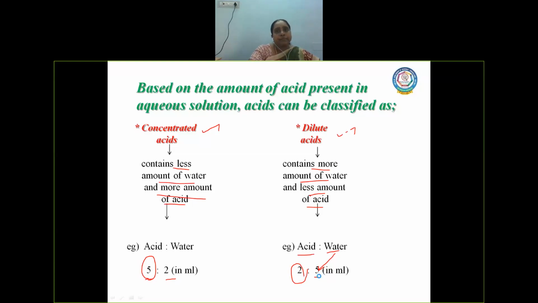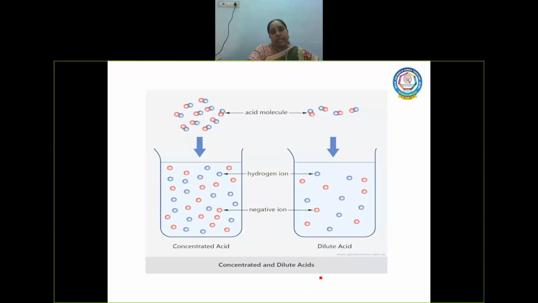Okay, children, now how can we differentiate concentrated and dilute acids? Let us assume this picture. These are all acid molecules present on the top. These are the acid molecules of concentrated acid, whereas these are the molecules of dilute acid.